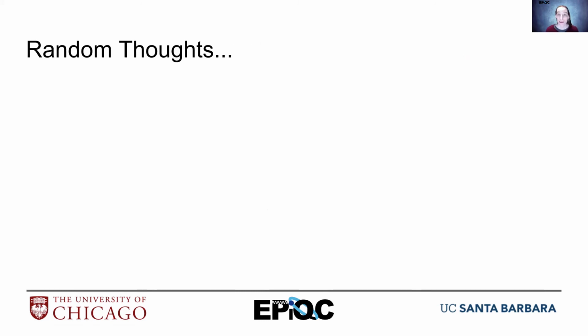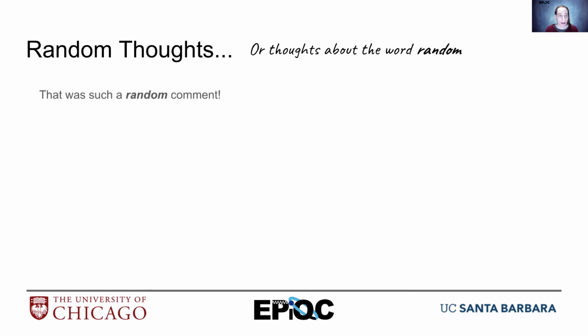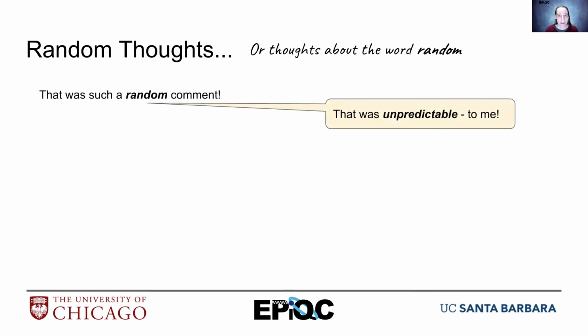I would like to conclude with a few random thoughts, or more accurately, some thoughts about the word random. So now that you've seen probability and the different ways to look at it, I want to introduce the fact that random is used differently at different times. For example, that was such a random comment. That means that was unpredictable to me, right?